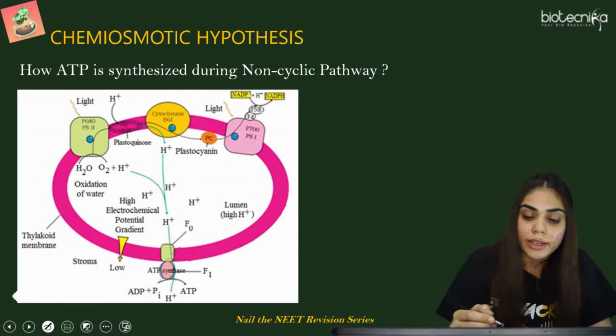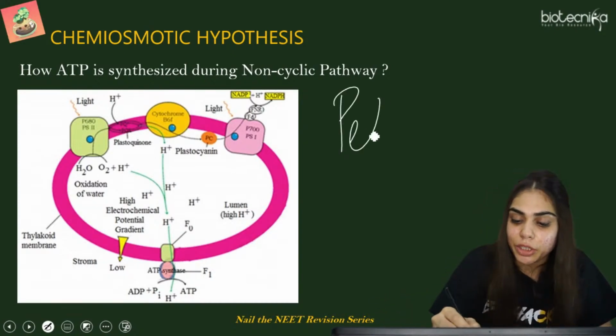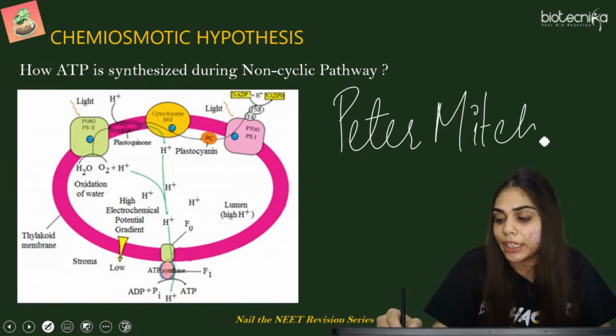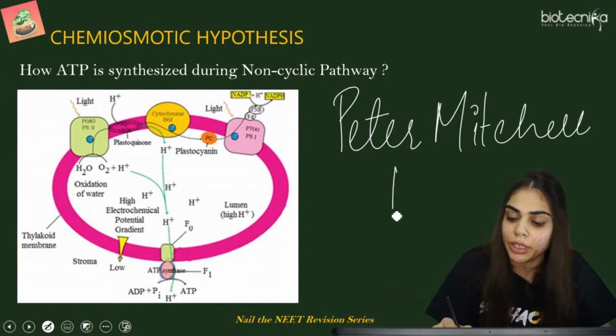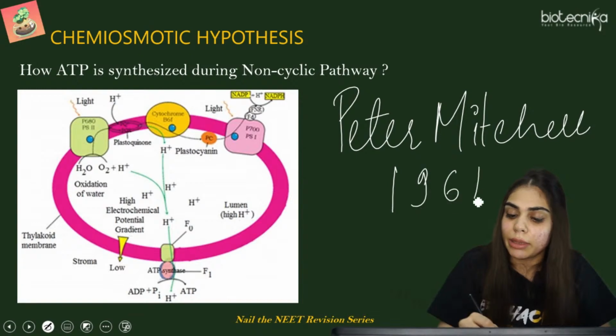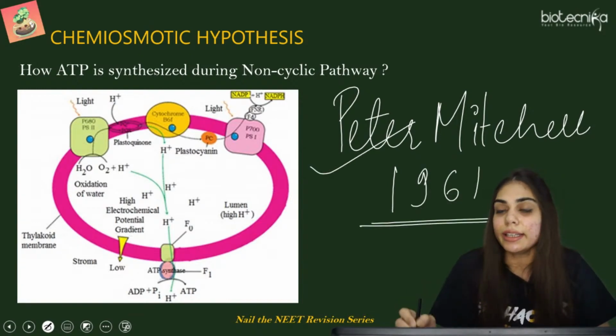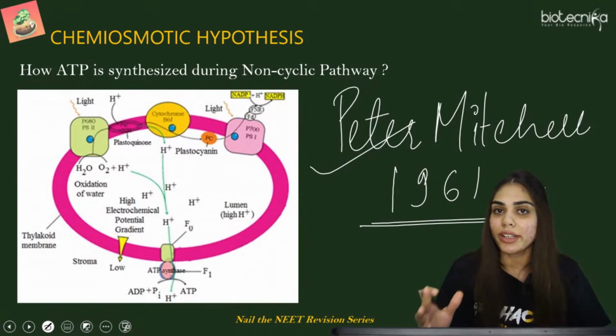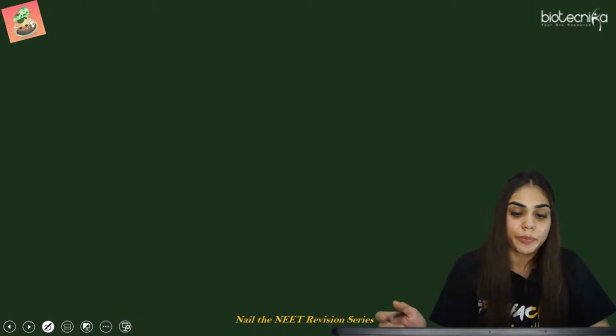This theory was given by Peter Mitchell in 1961. Again, you can get a question in the NEET examination for the name of the scientist. So it was given in 1961 by Peter Mitchell. Let us understand what this chemiosmotic theory is.